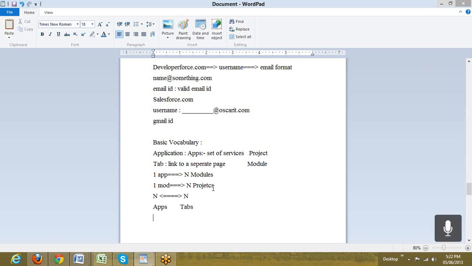Then we come to a more Salesforce vocabulary word, which is known as S-object, which stands for Salesforce object.